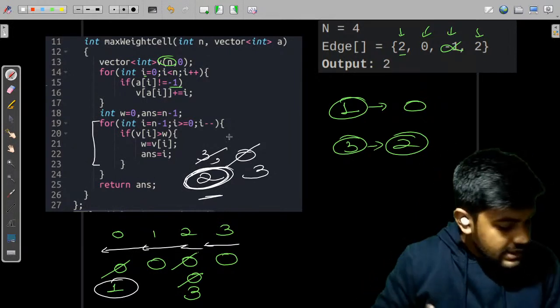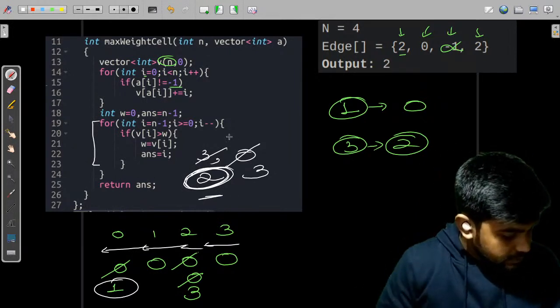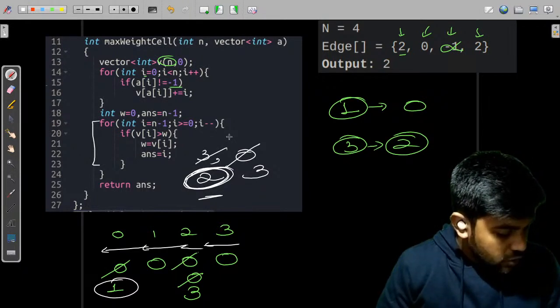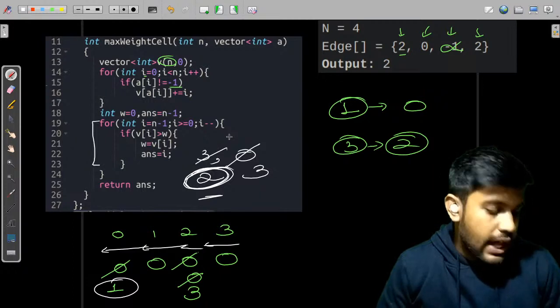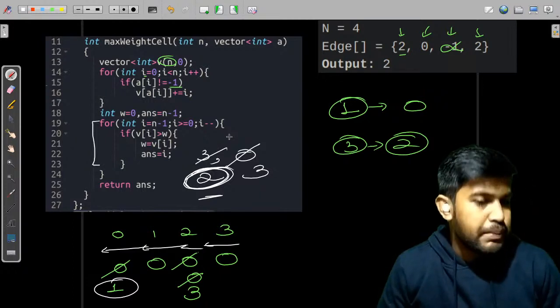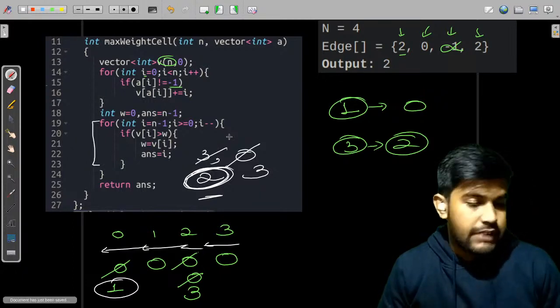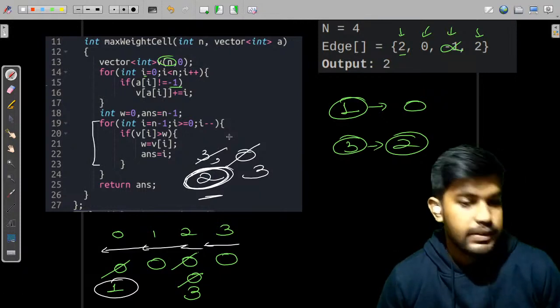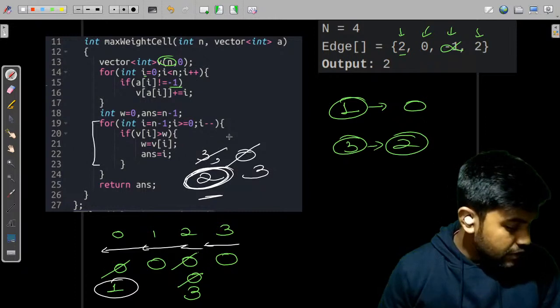Nikita, is this clear or not? Can you please code it in Python? Okay, I am not that well accustomed with Python. So what you can do is after the stream, you can just look at the solution in Python and you would get it. Okay. So Nikita, is this clear for you?